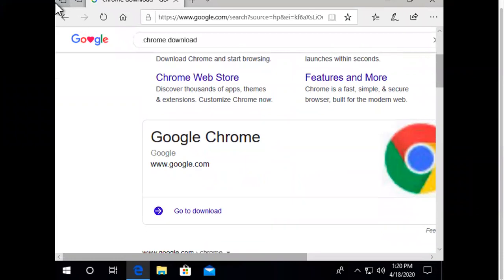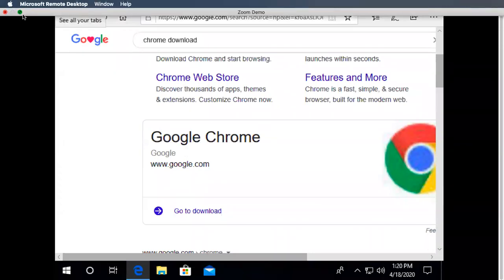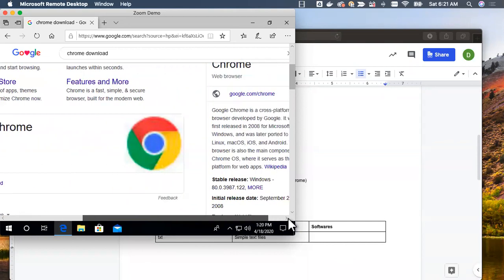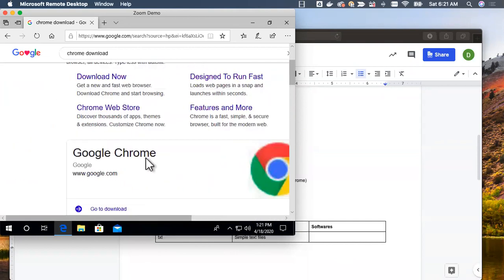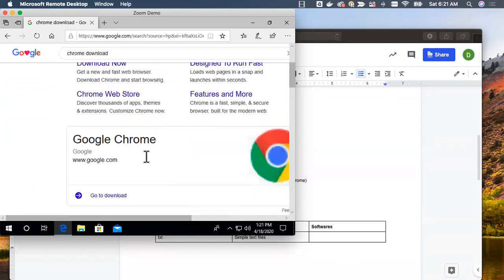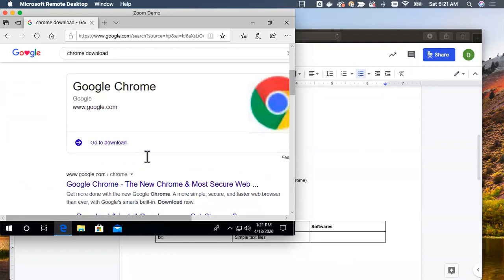Let me go back to the normal window, not full screen. Full screen is not looking good. I'm not able to expand for some reason today, but that's fine. So you see here, there are several links, and whenever you try to search for software, you will see several links. You have to make sure that you choose the appropriate link.